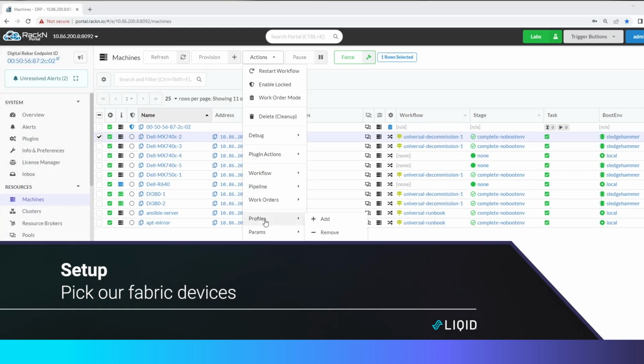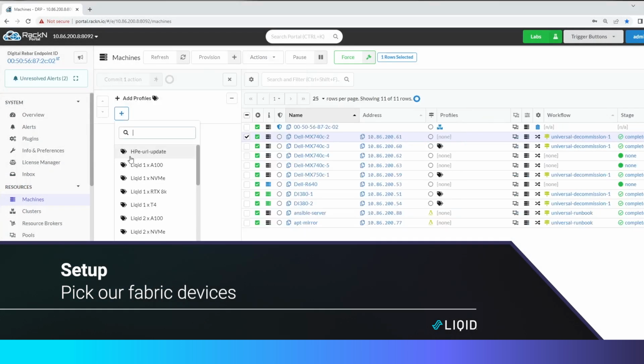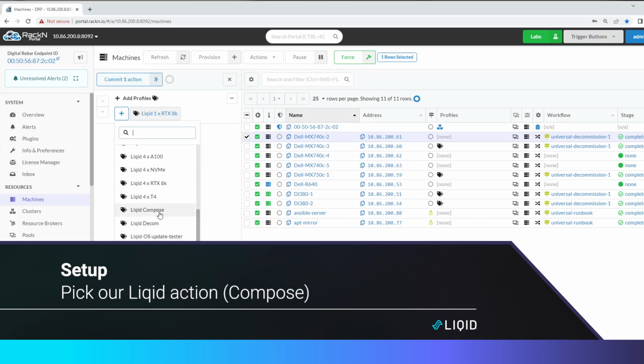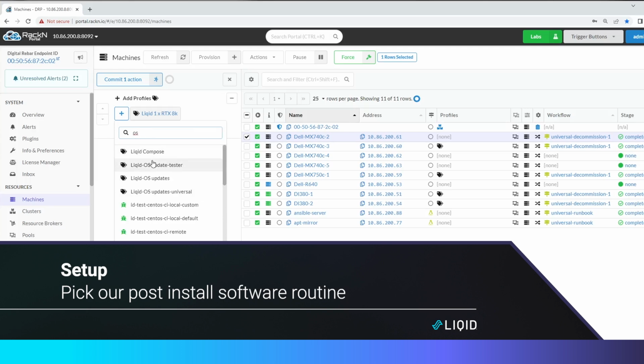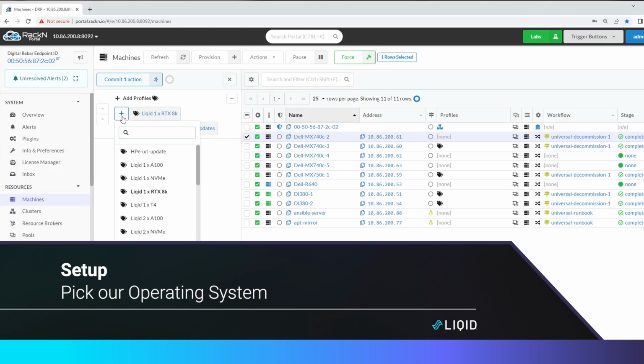First, we pick our fabric devices in the RackN Portal. Next, we pick our Liqid action, Compose. Pick your post-install software routine. And finally, we pick our operating system.